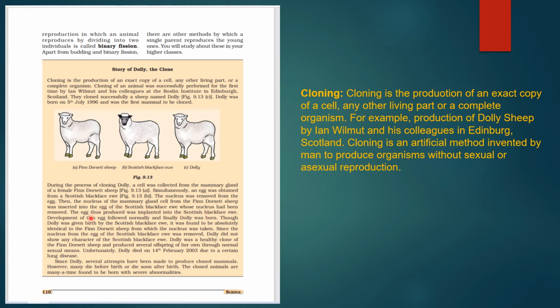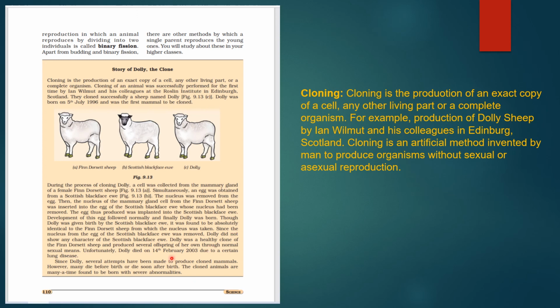After that, the egg thus produced was implanted into the Scottish Blackface ewe. Development of this egg followed normally, and finally Dolly was born. Though Dolly was given birth by the Scottish Blackface ewe, she was found to be absolutely identical to the Finn Dorset sheep, from which the nucleus was taken. So Dolly was a clone of the Finn Dorset sheep, from which the nucleus had been taken. You have to remember this activity.